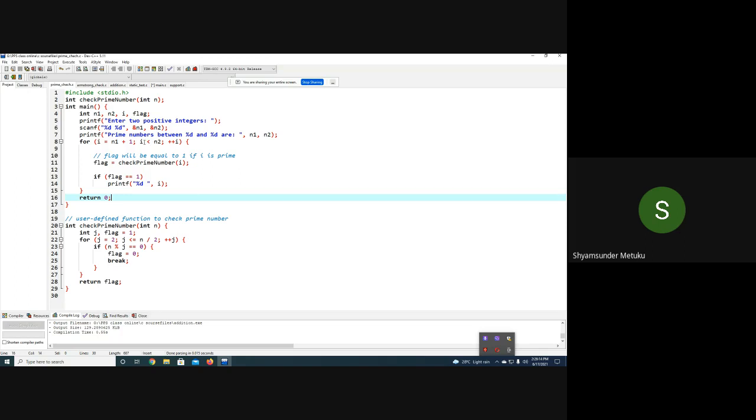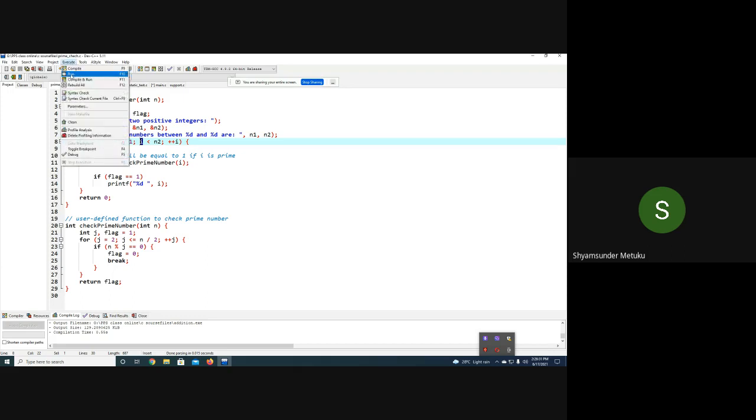It will be repeating till how long? Till i becomes 49, isn't it? Yes, because, sir, I gave n2 equal to 50, so between 3 and 49 it will verify each number whether it is prime or not. If it is prime, it will simply print it, otherwise it will not print. Let me execute this.